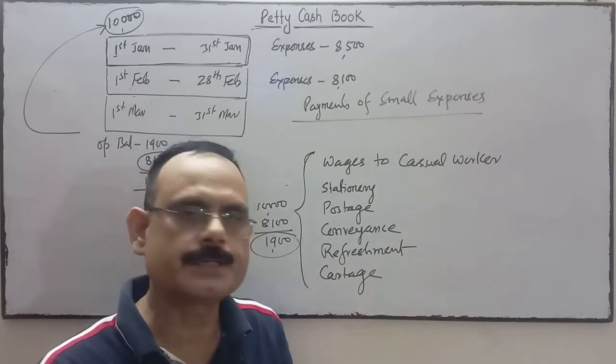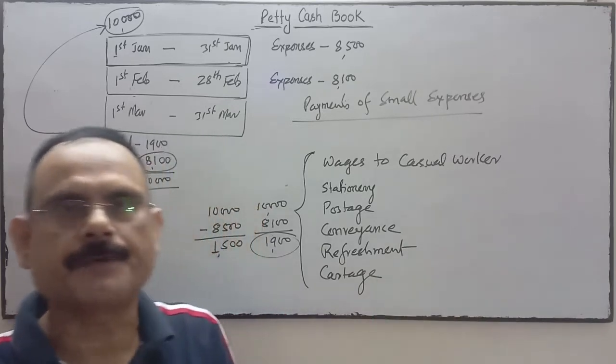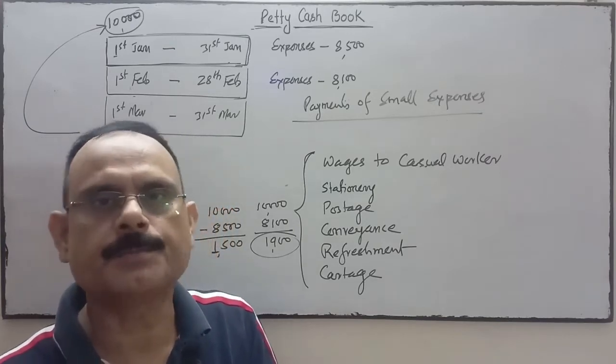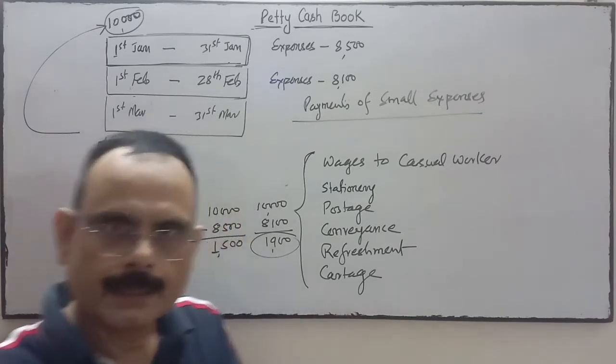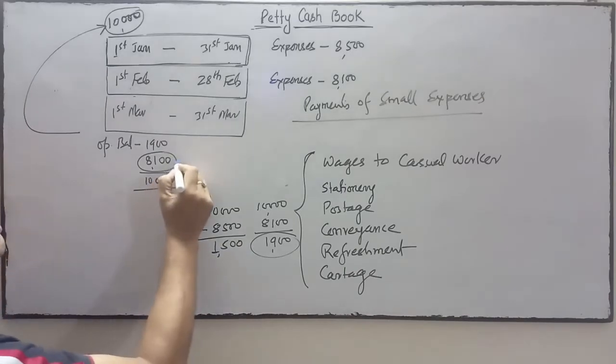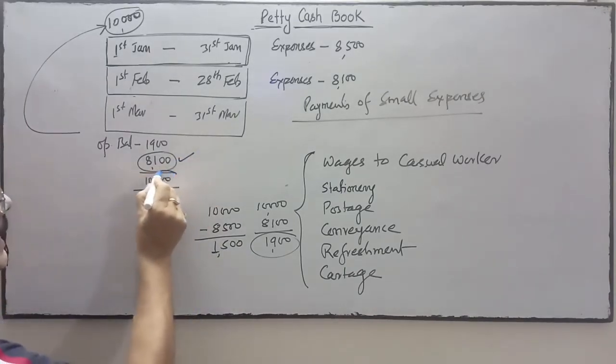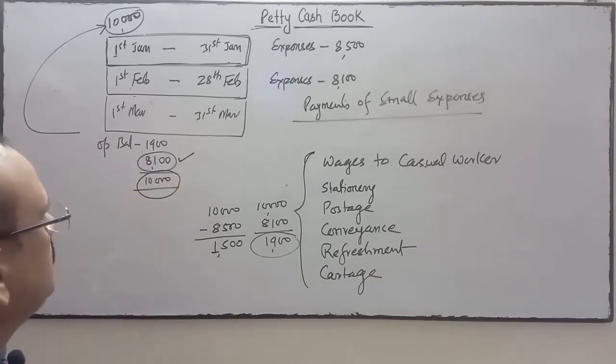The head cashier checks all these payments and verifies them. After verification, the head cashier again provides the rest of the money that he has spent, so that the impressed money is again this much.